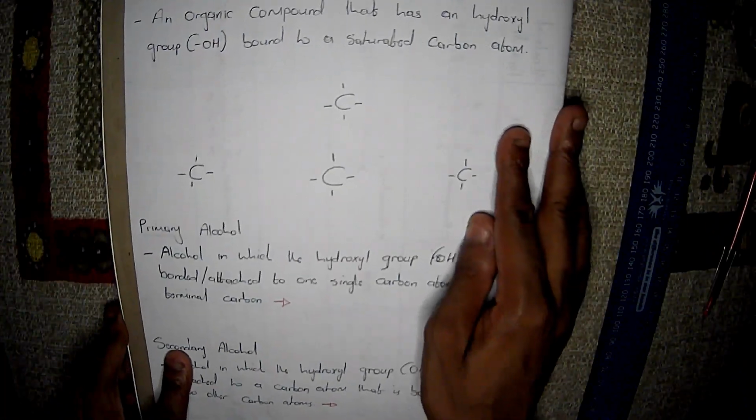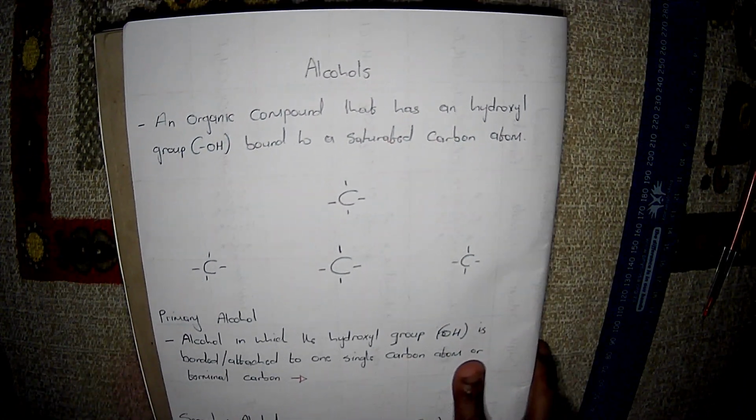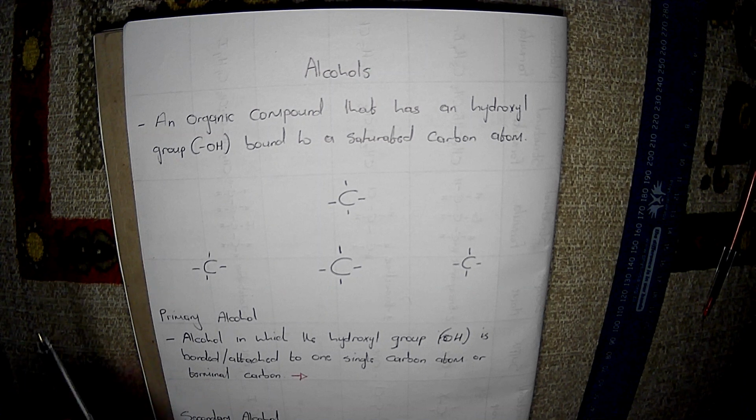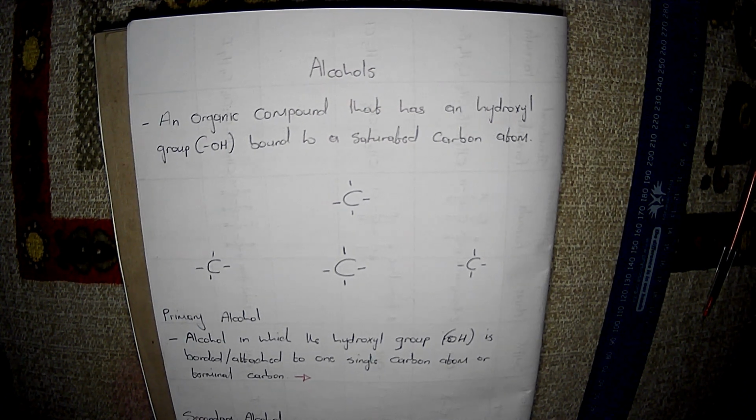Now with alcohol, very interesting portion, right? With alcohols, we have 3 different types of alcohols, but before we go there, let's start off with the definition and getting to understand what alcohols are. An alcohol is an organic compound that has a hydroxyl group, which is the OH, bound to a saturated carbon atom. By saturated, they mean an atom or a hydrocarbon that has single bonds only, right? So single bonds only, no double bonds or triple bonds.